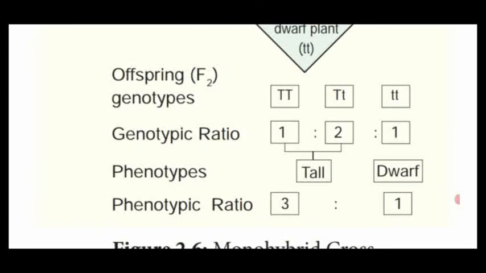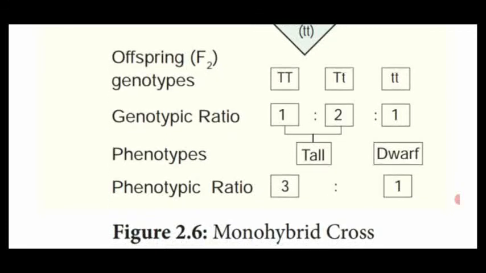Genotype, I told you, capital TT, capital T with small t and small tt. The genotypic ratio is 1:2:1. For phenotype, 1 homozygous tall, 2 heterozygous tall. So totally how many tall plants are there? 3 tall plants. So 3 phenotypically tall plants and only 1 homozygous dwarf plant. That is 3:1, the phenotypic ratio of monohybrid cross.